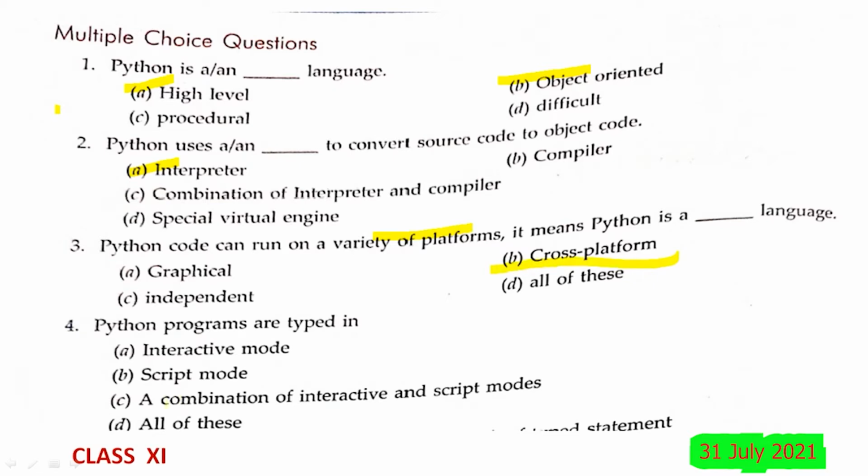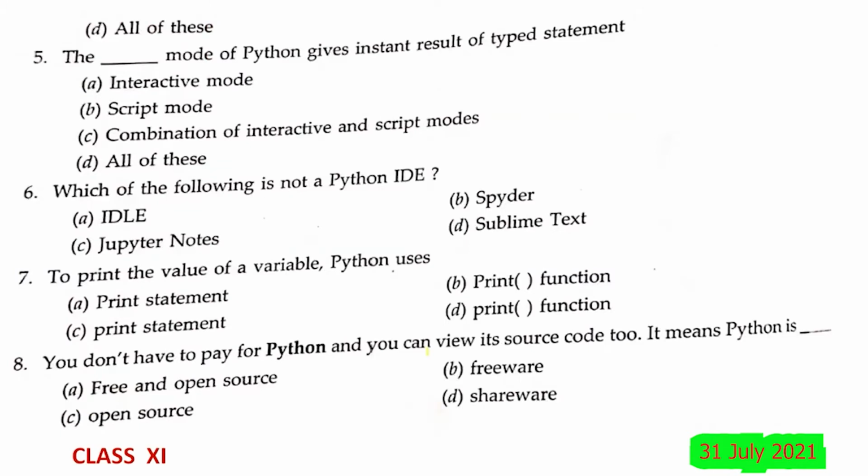Question number 4, Python programs are typed in interactive mode, script mode, a combination of interactive and script mode, all of these. So the answer will be script mode, that is you can have the answer B. Next question, the dash mode of Python gives instant result of a typed statement. Obviously it should be your interactive mode. As you know, the answer will be the interactive mode.